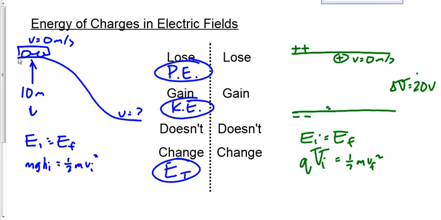Now, where does that equation come from, Q times V? If you remember, we talked yesterday about electric potential difference. We defined it as energy per charge, energy per unit charge. In other words, delta E over Q. That's the definition for electric potential difference. It's an equation, and that equation is on your data sheet.